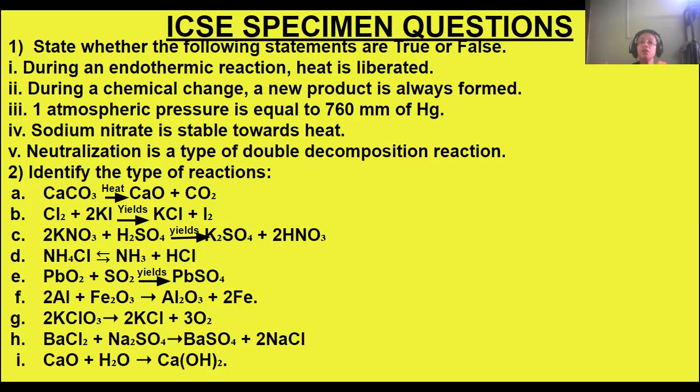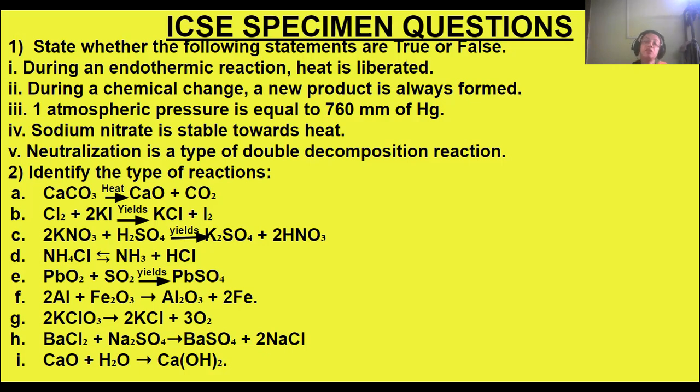The reaction in which the heat is absorbed, heat is coming inside, that is an endothermic reaction. So heat is not liberated, heat is taken in. So the statement is false. During an exothermic reaction heat is liberated, or you can say during an endothermic reaction heat is absorbed.